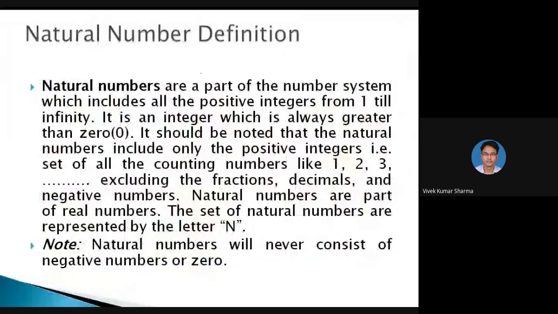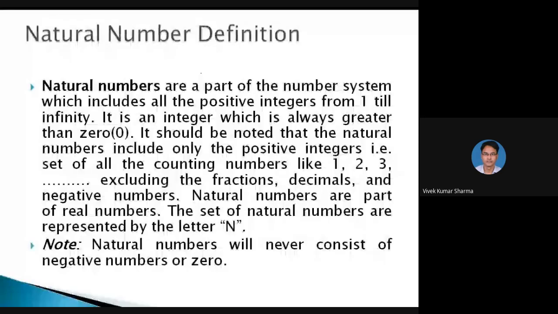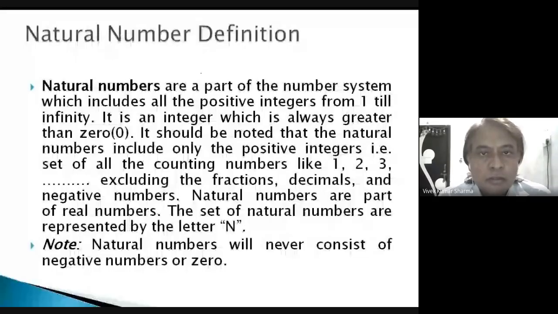So natural numbers we have already discussed: all the numbers without zero, 1, 2, 3, up to infinity. Natural numbers will never consist of negative numbers or zero. Without zero or negative numbers is the natural number. Okay, natural numbers and whole numbers.